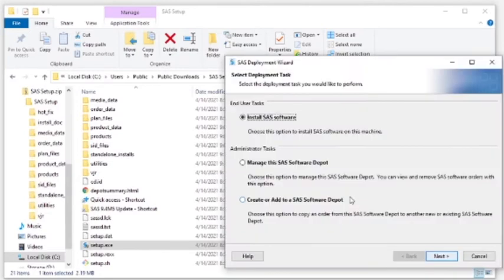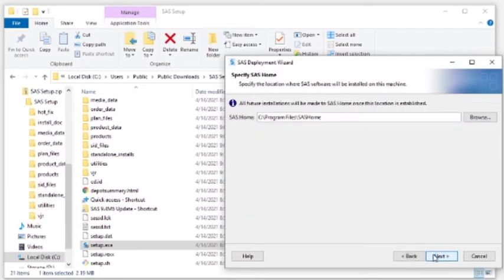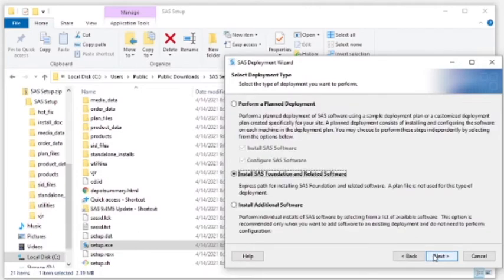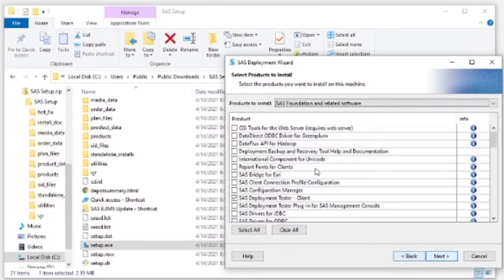Install SAS software will be the default selected. Click Next. The next screen will be where SAS will be installed on the computer. The default location should be fine. Click Next. Click Next again.